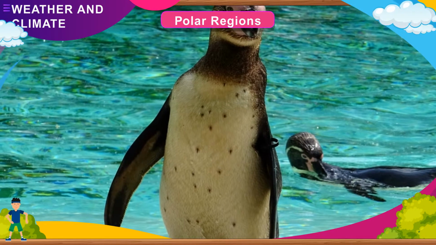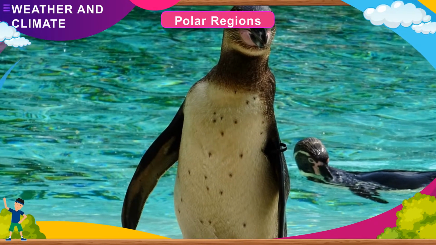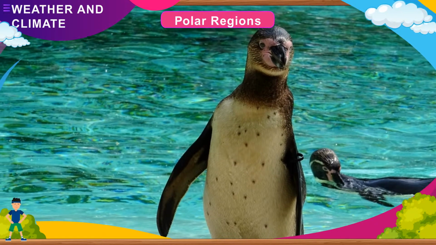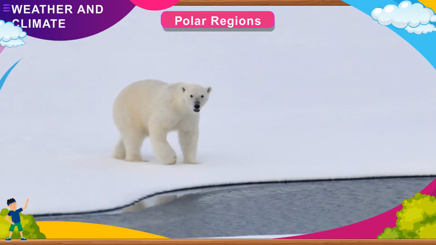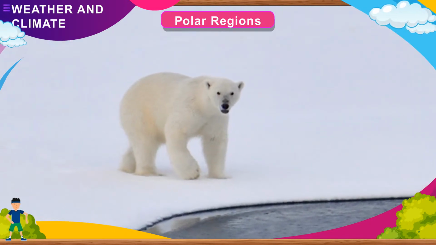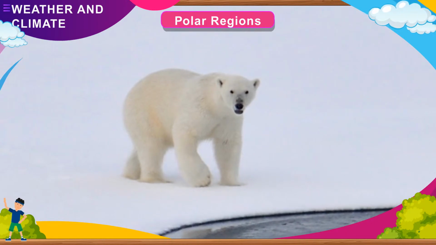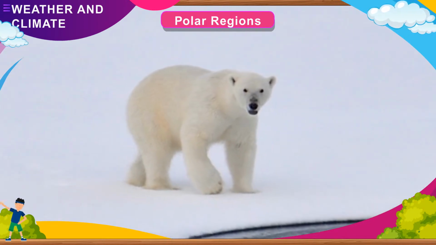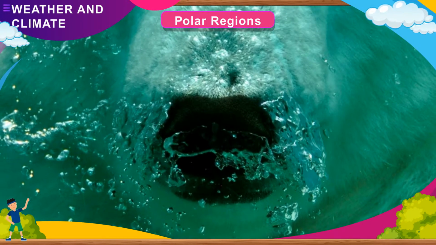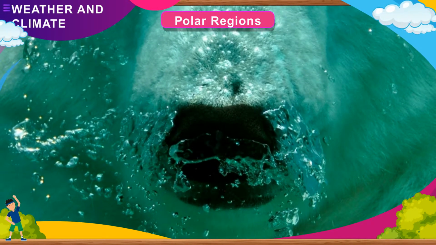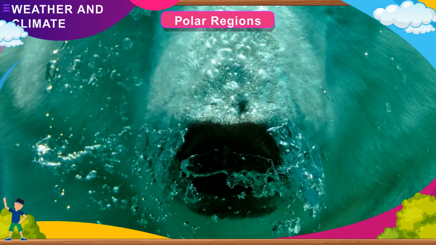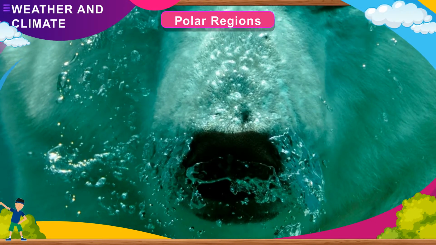The thick layer of fat not only protects the polar animals from cold, but also acts as a food reservoir when there is food scarcity. Another important animal living in polar regions is the polar bear, which is a good swimmer. Its paws are wide and large, which help it not only to swim well, but also walk with ease on the snow. It can close its nostrils and can remain underwater for long duration. It has a strong sense of smell so that it can catch its prey.